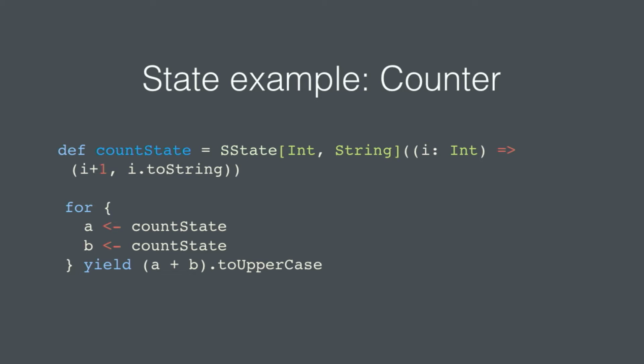So now, when I use this for comprehension, when I'm calling count state multiple times, I'm implicitly getting this +1 on the state side of the computation, and then I'm returning a different value, in this case a string, which doesn't really do much, because uppercase on an integer representation doesn't give us anything. But hopefully you see the point: we now have a way to implicitly get some state changes for free.